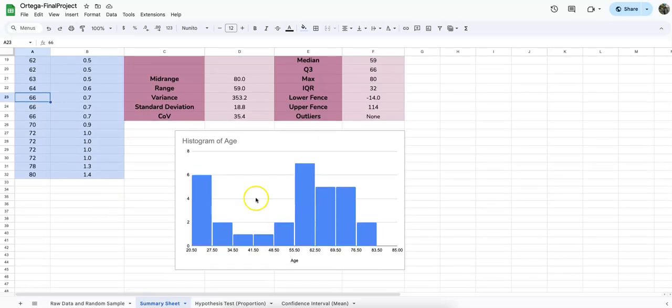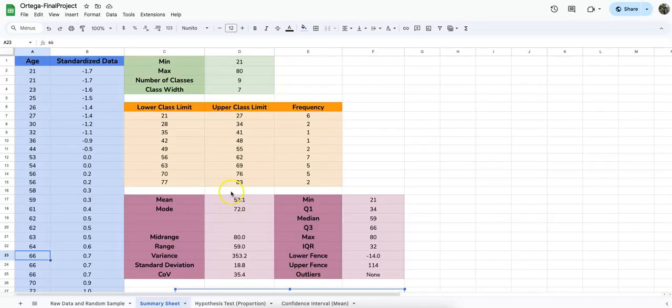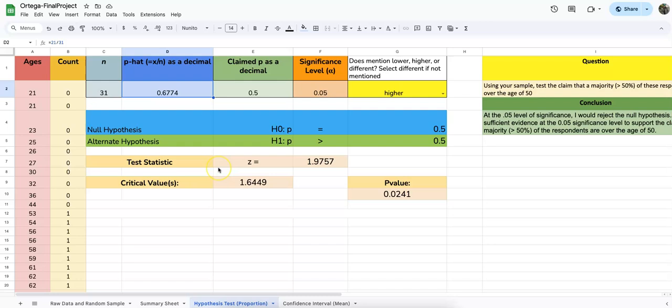If we take a look at our histogram, we have a left skew occurring, but we start out really strong, it seems, visually. At first we kind of get that skew going, and then we shoot back up with our histogram when we reach around age 50 or so, I would say. And our mean exists somewhere around here with that 53.1.